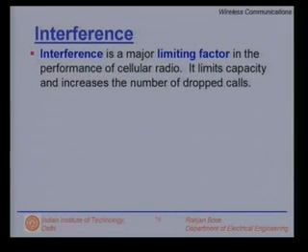Today, we will focus on the other aspect, which is interference, how to calculate it, and what effect interference has on the designing of cellular wireless communication systems. Interference is a major limiting factor in the performance of cellular radio. It limits capacity and increases the number of dropped calls. We will see that interference has a direct correlation with the quality of service.